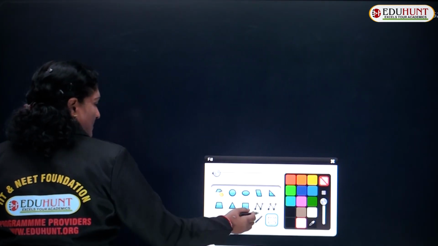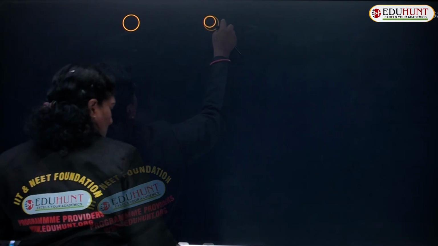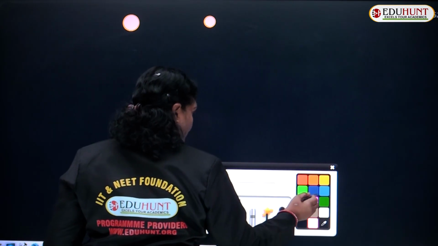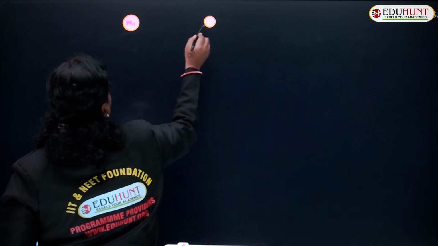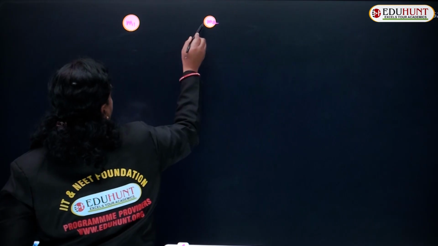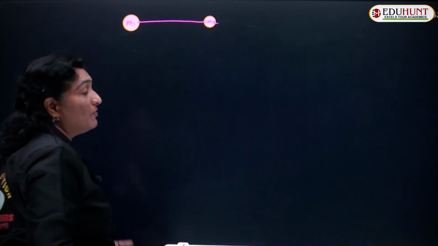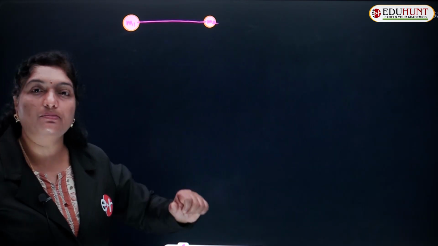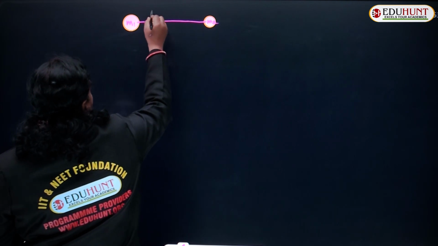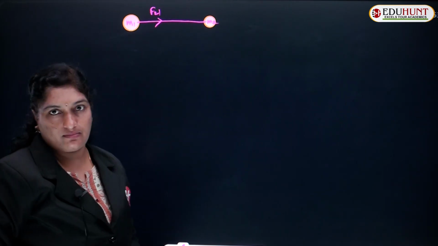If you have two bodies like this, body 1 and body 2, whose masses are m1 and m2 respectively, separated by a distance r, then the force acting on the second body by the first body is given as F21.